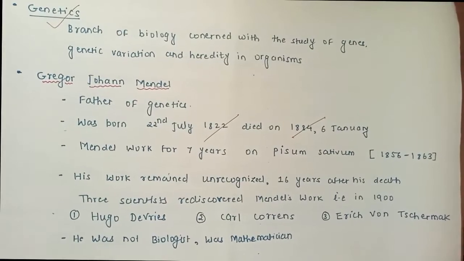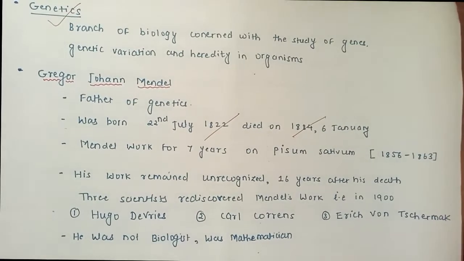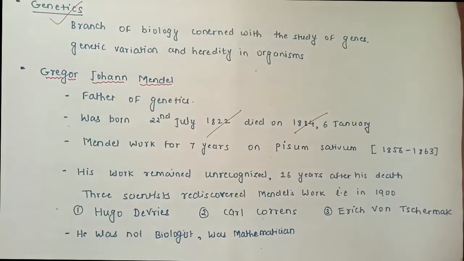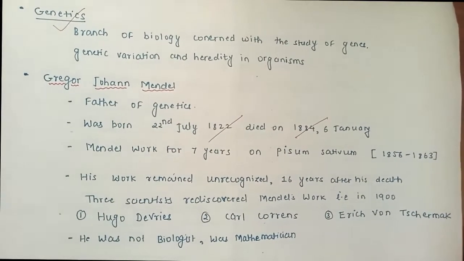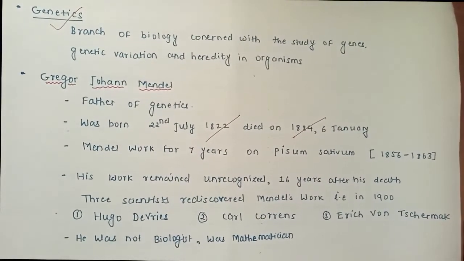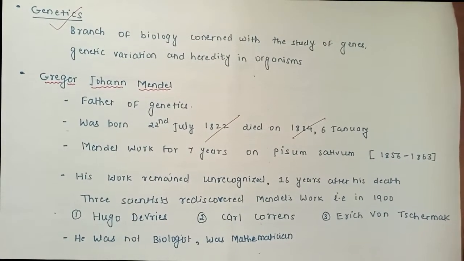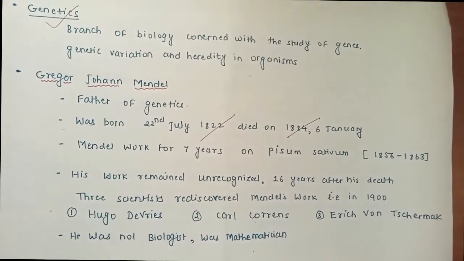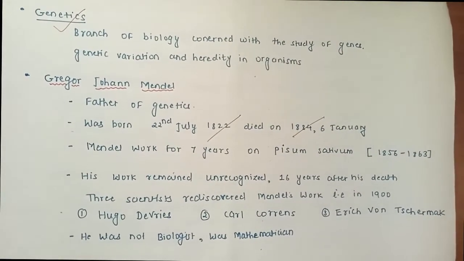There were some reasons why his work was not recognized well in the contemporary periods, but we'll not go into that. So his work came into recognition 16 years after his death. That means he died in 1884, and in 1900 three scientists recognized and published this work, and showed the importance of his studies about genetics and his experiments on Pisum sativum, that is, the pea plant we can call it.